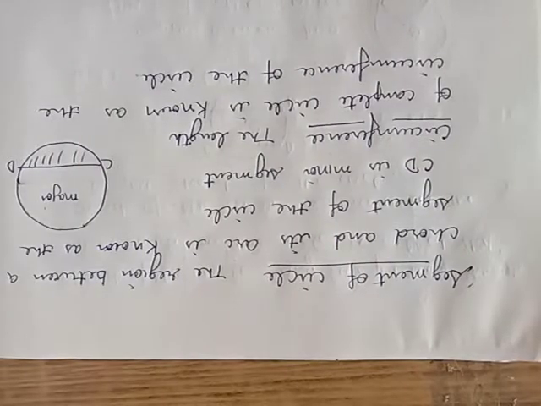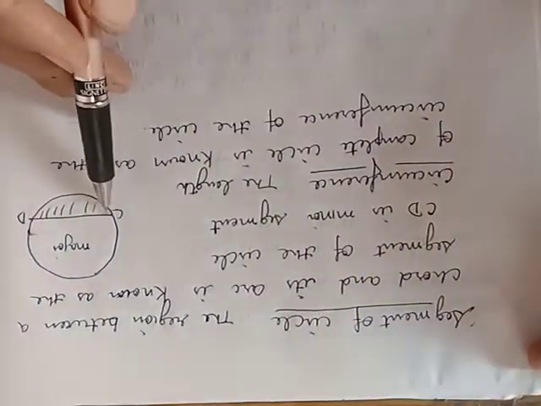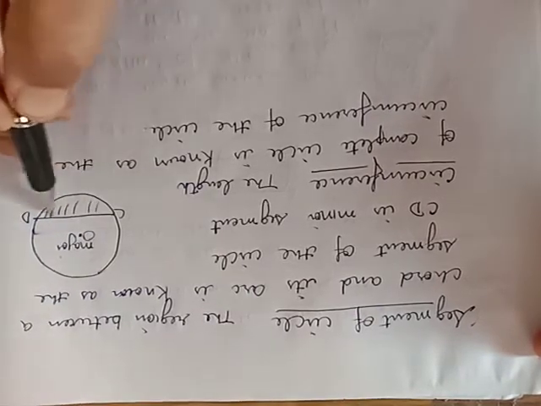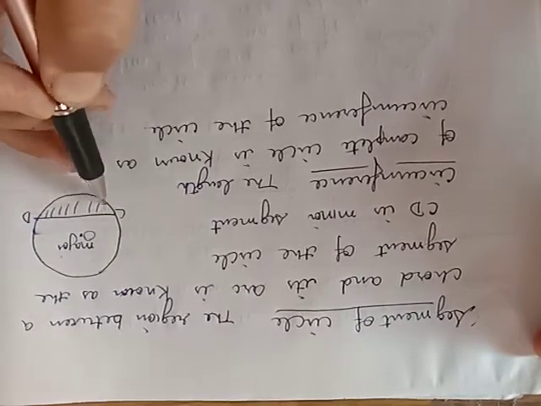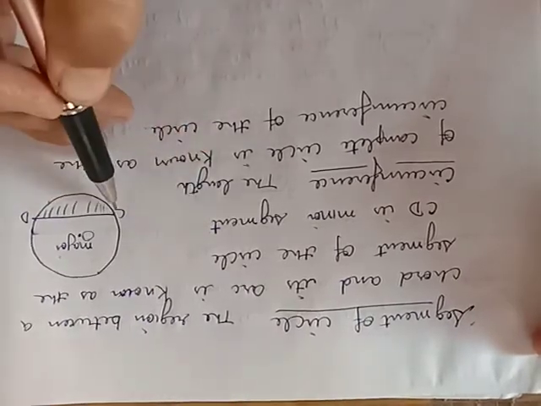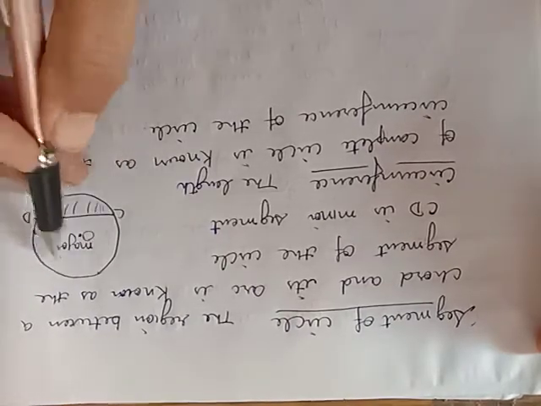Next is the definition of segment of a circle. The region between a chord, CD is the chord, O is the center, this chord and this arc, the region between this chord and this arc is known as the segment of the circle. This is the minor segment and this remaining part is the major segment.